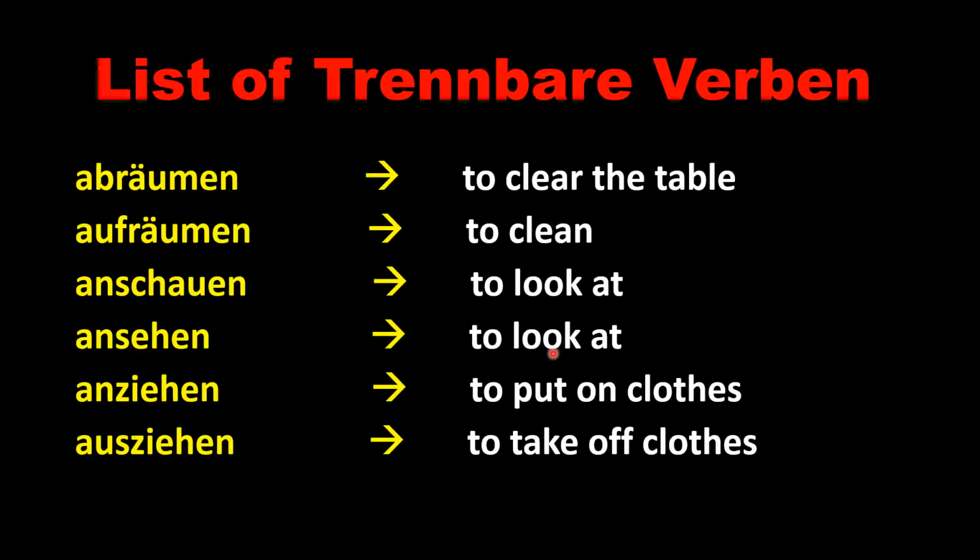It depends on the context where we have to use these verbs. So we are going to learn that later on. Right now, just try to understand the meanings. Anschauen, ansehen, anziehen. Anziehen, that means to put on clothes. An is again here the prefix. Ausziehen, to take off clothes. Here the prefix is aus. So abräumen, aufräumen, anschauen, ansehen, anziehen und ausziehen. So you can relate these words and try to remember these words.